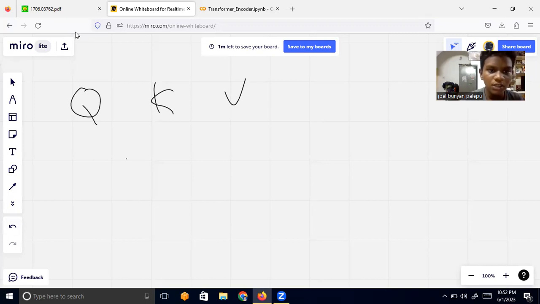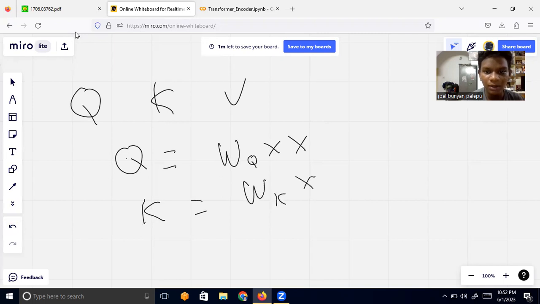So we'll calculate Q, which is equal to Wq multiplied by X. We'll have K, which is equal to Wk multiplied by X. V is equal to Wv multiplied by X. So I'll just wait.